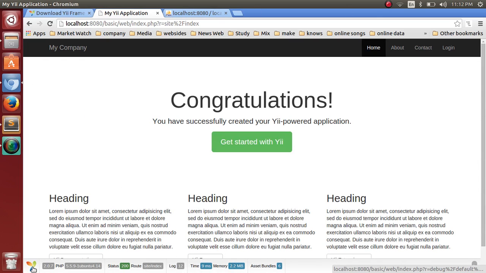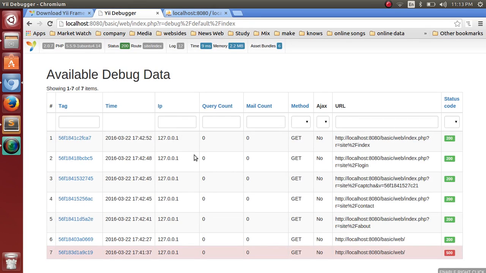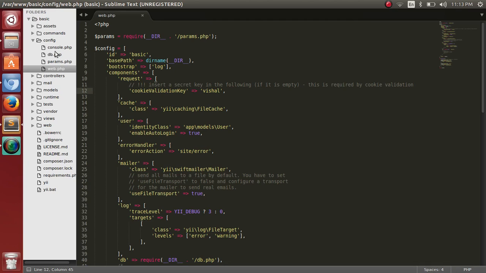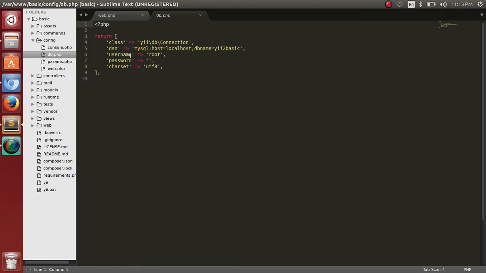At the bottom here is the debugger. With the debugger, you can debug your data and various links are available. Now I have set up the database. In the config folder, go to db.php. We have set the database, username and password.